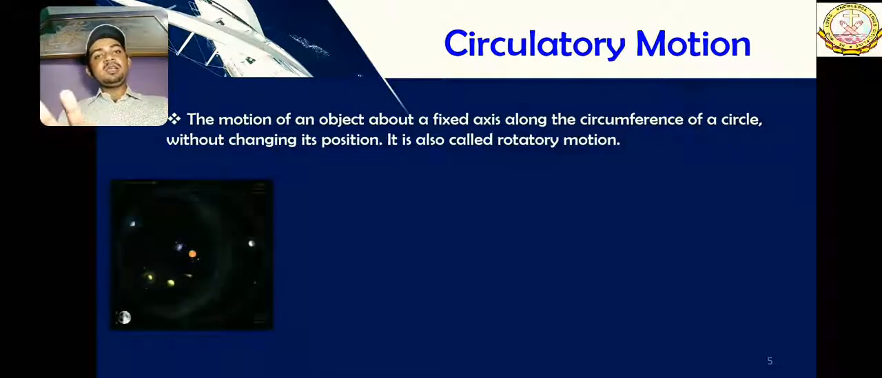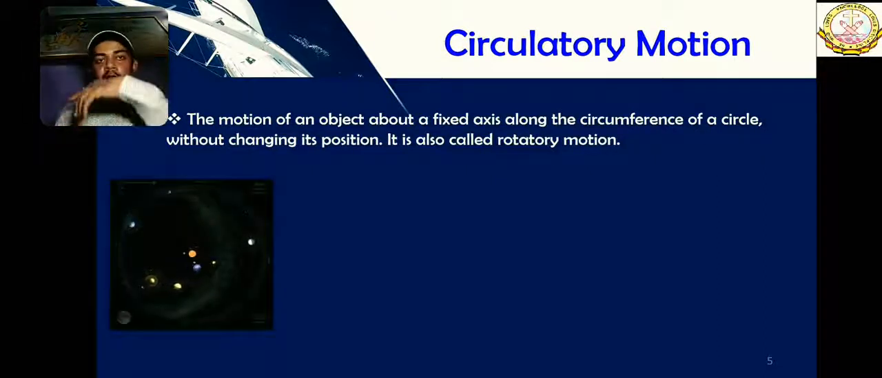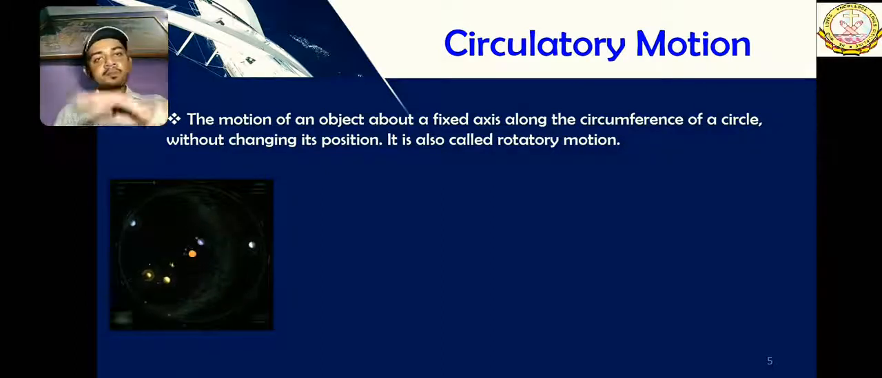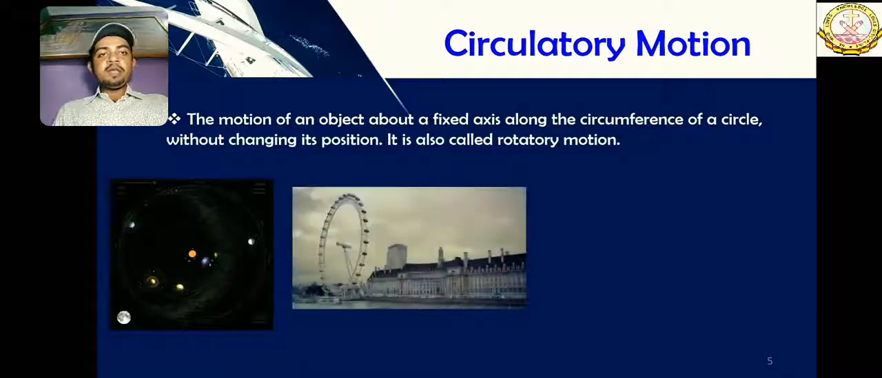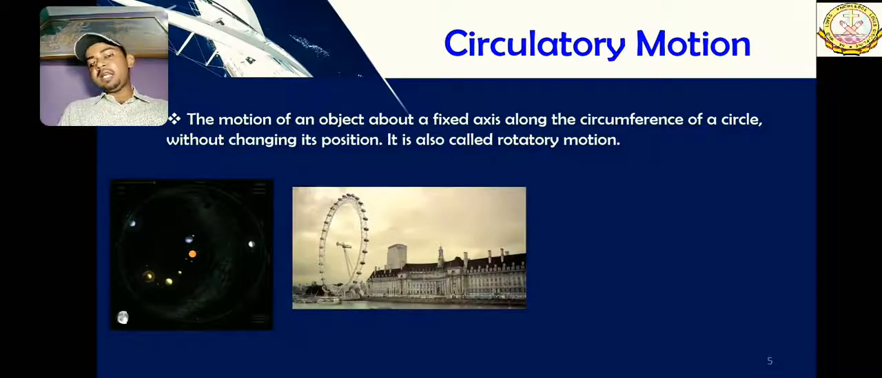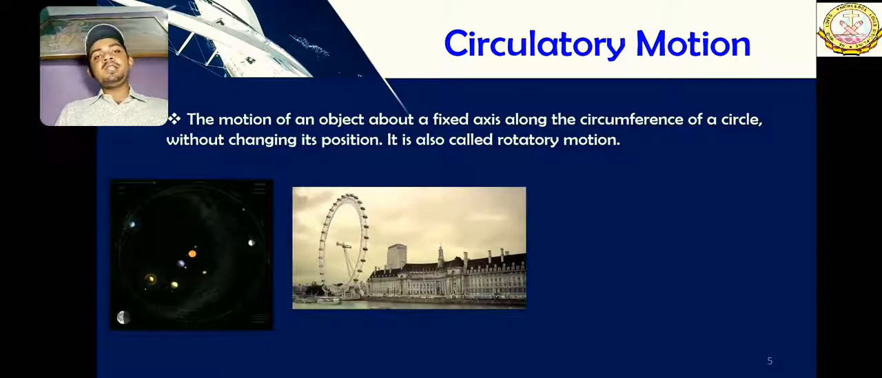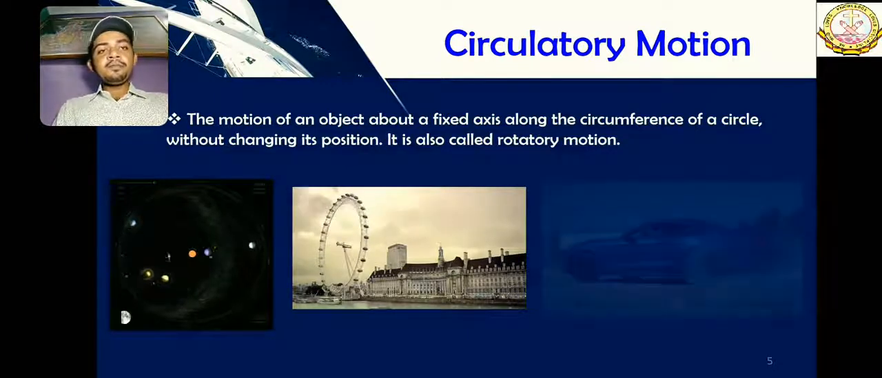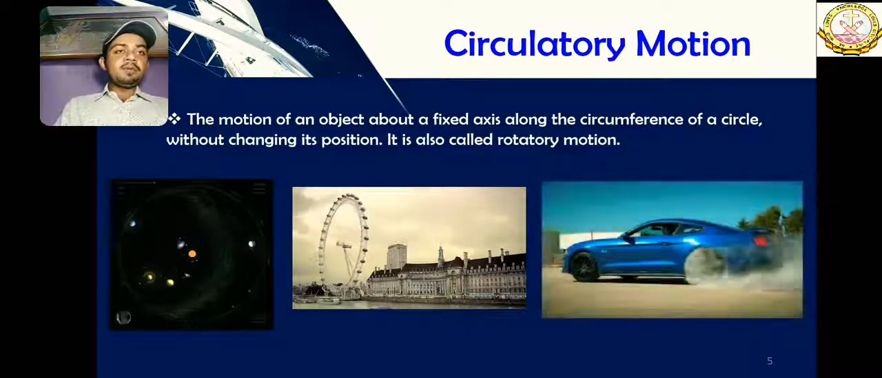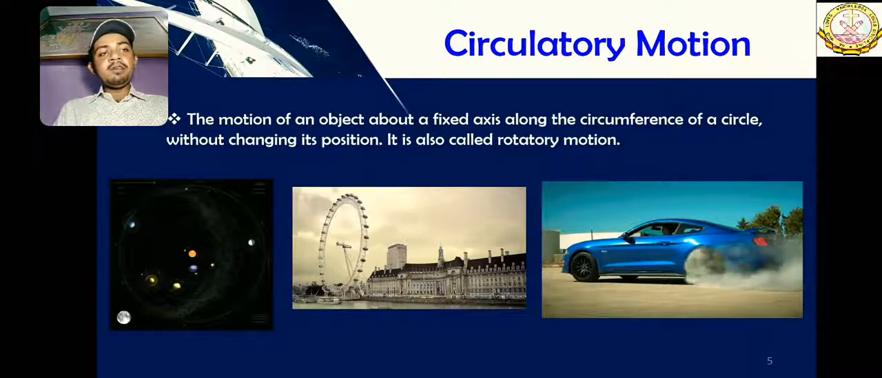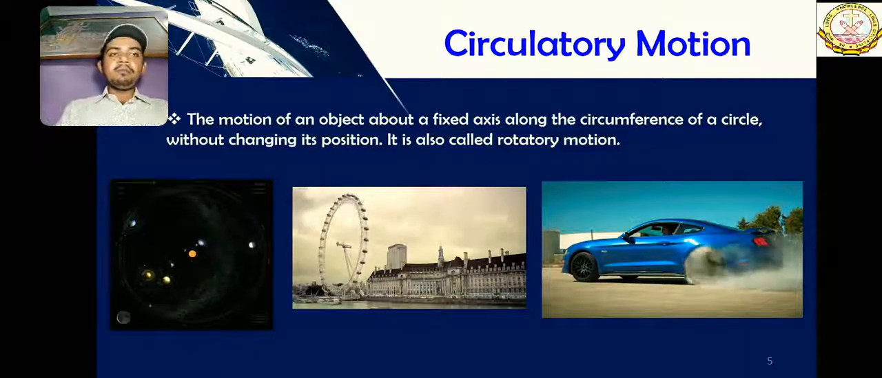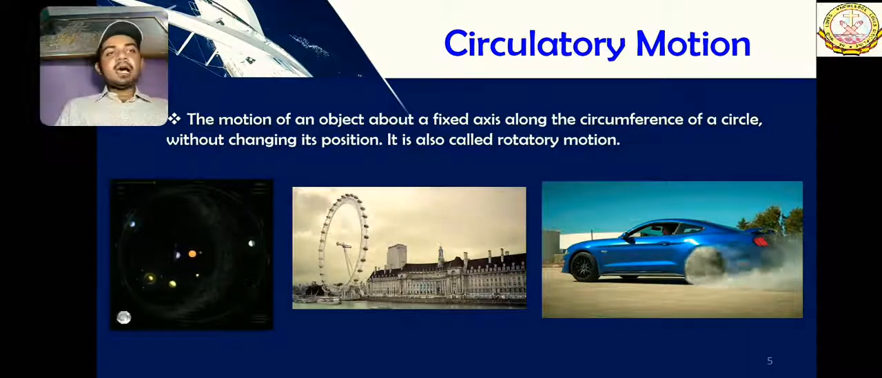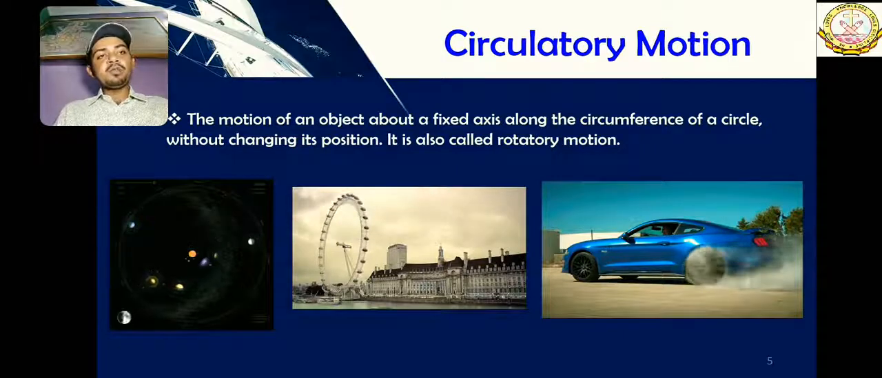Like these objects are not changing their position at all, they are revolving, but they are not moving. Like this lantern has never changed its position, it has been revolving there for many centuries. And this car is not going anywhere, but the rear wheels are showing some type of motion, which is circulatory motion.